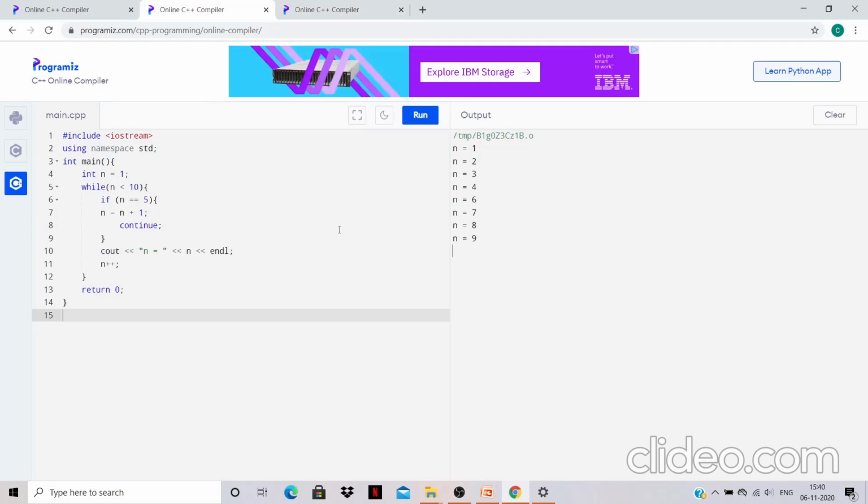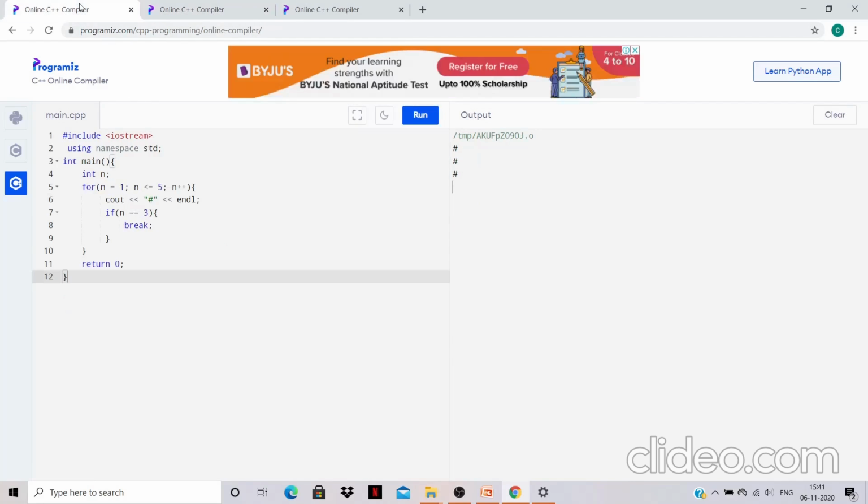In this example also, if you want to try some other value, suppose n equal to 3, suppose we want to skip our third iteration. That means we don't want to print the value of 3. So let us see what happens. See, our value of n equal to 3 has been skipped. This is done by using the continue statement.